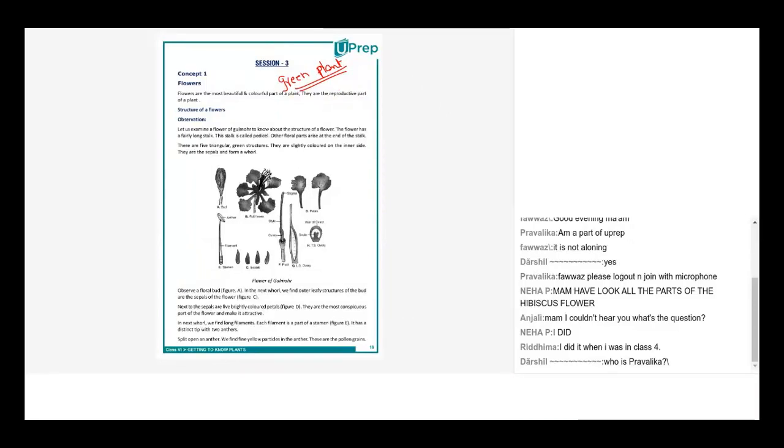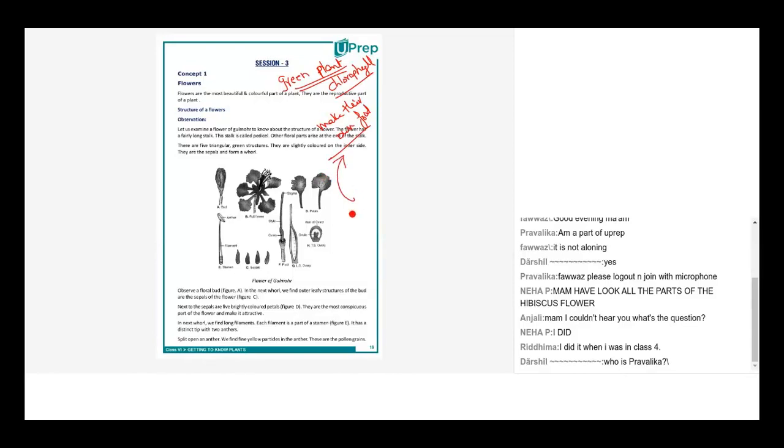So basically green plants are the most important thing on the planet because they have chlorophyll in them, right? And the moment anything has chlorophyll, that means they can make their own food. And the moment they can make their own food, they don't have to be dependent on anything else. Rather, we have to be dependent on them.